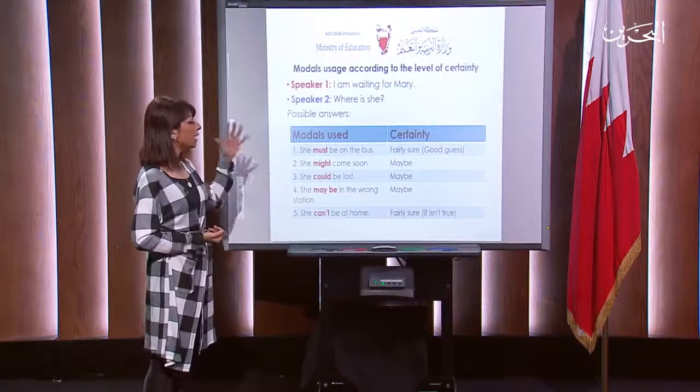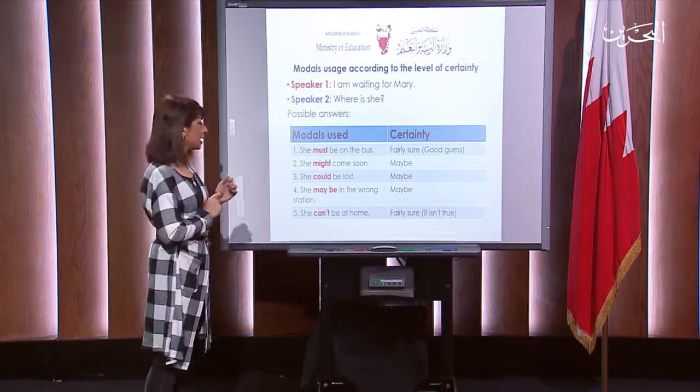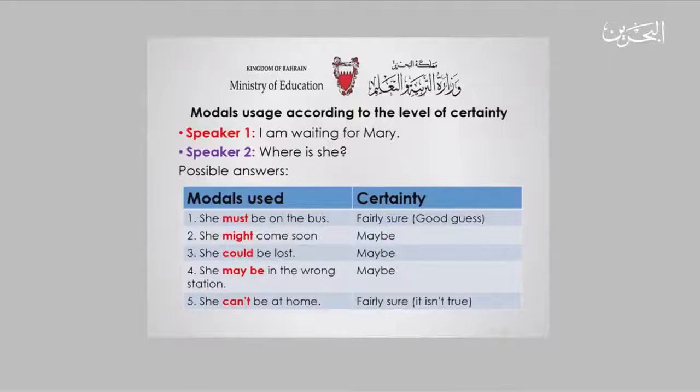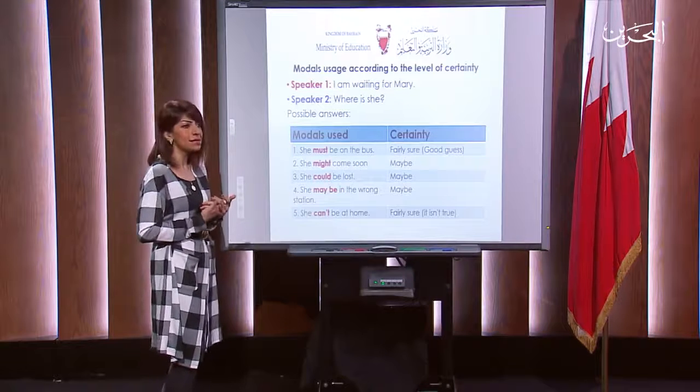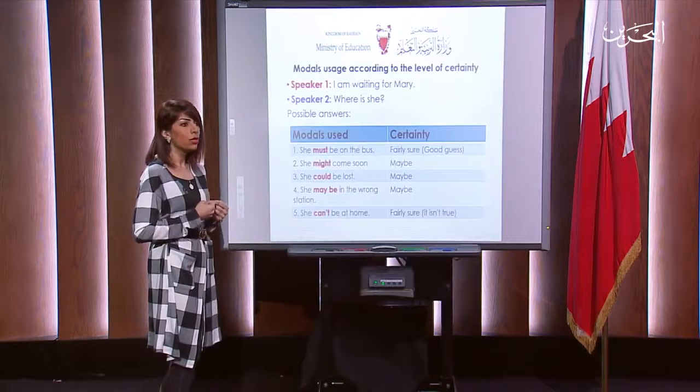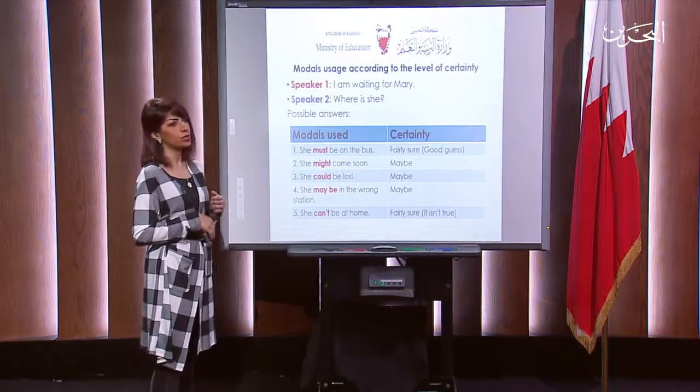Here are 5 modals used in the answers. Let's see each modal and what it reflects or what it means. The first possible answer could be, she must be on the bus. In this case, I am 100% sure that she's on the bus. Maybe I had a phone call with her or she texted me that she's on the bus. So I'm 100% sure that she's on the bus. That's the reflection. Fairly sure. That's a good guess.